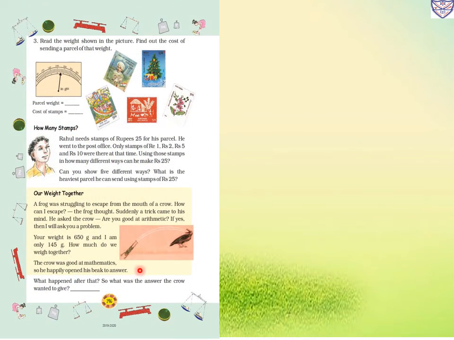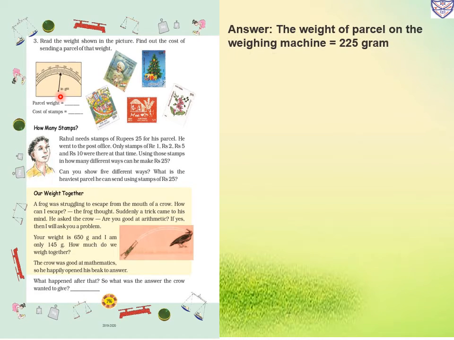Now page number 146, number 3. Read the weight shown in the picture. Find out the cost of sending a parcel of that weight. Now this is the parcel weighing machine. How much weight is it showing? The weight of the parcel on the weighing machine is 225 gram. That is between 220 and 230. It is showing 225 grams.